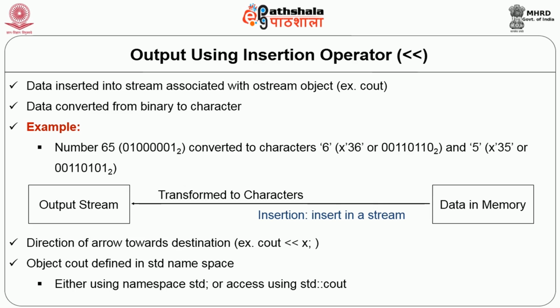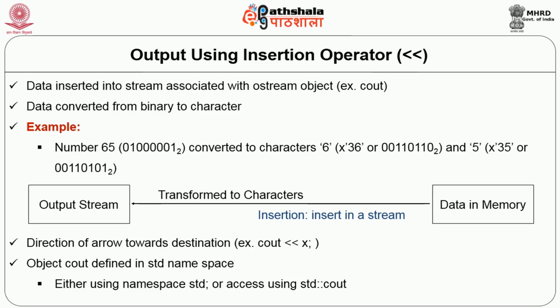01000001 in binary. Now this number, when displayed on the screen, cannot be understood as 01000001, and therefore it will first of all be converted into the characters 6 and 5. Character 6 in ASCII is hexadecimal 36 and character 5 in ASCII is hexadecimal 35. So the first process is the conversion from binary to human readable characters, and once it is converted, it will be stored in the output stream. Thus the data is inserted after transformation into the output stream.